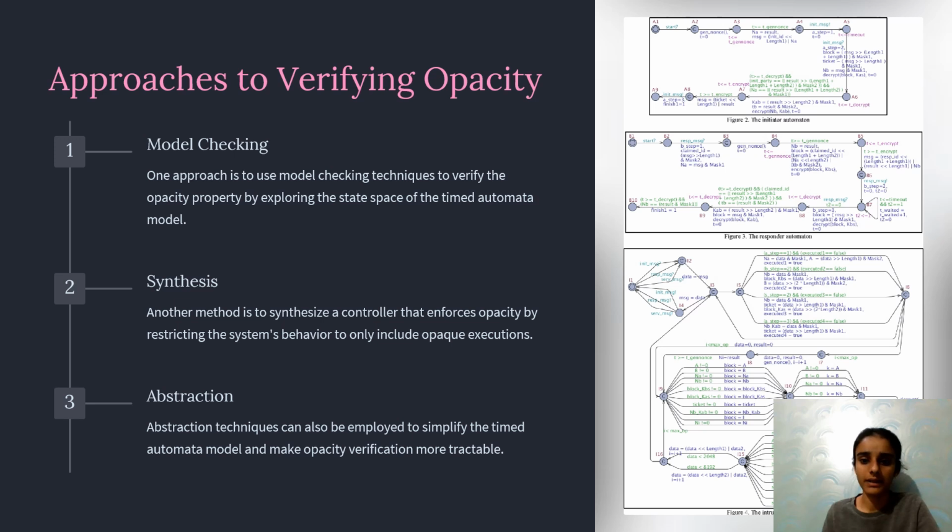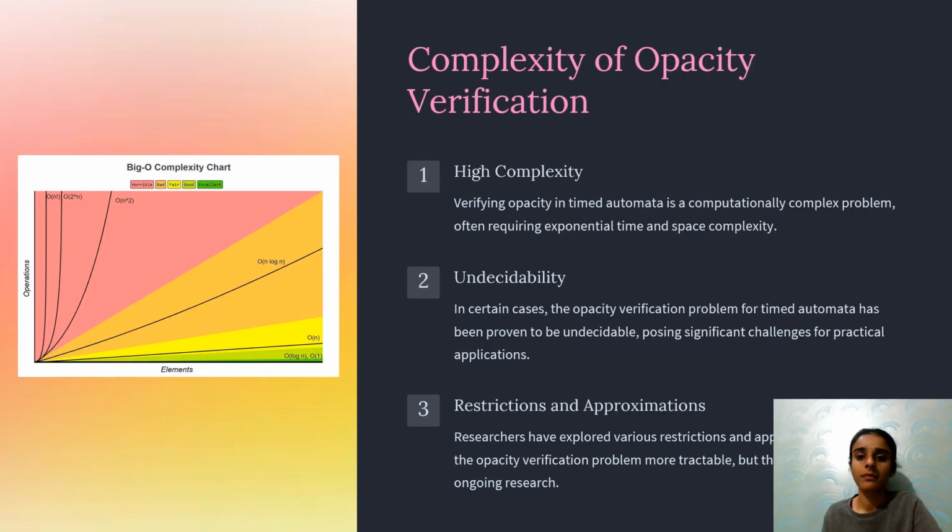Approaches to verify opacity. Model checking: one approach uses model checking techniques to verify the opacity property by exploring the state space of the timed automata model. Synthesis: another method is to synthesize a controller that enforces opacity by restricting the system's behavior only to include opaque executions. Abstraction: abstraction techniques can also be employed to simplify timed automata models and make opacity verification more tractable.